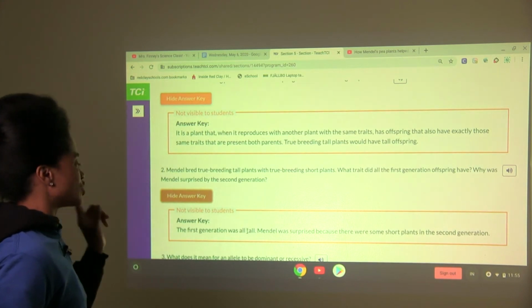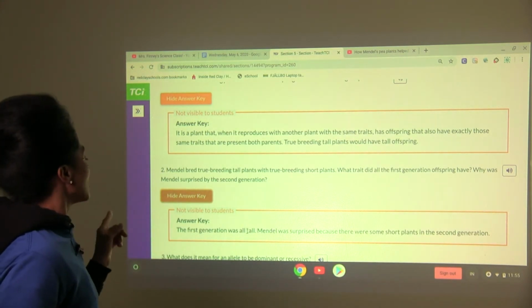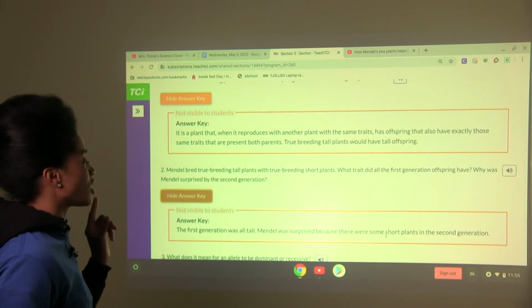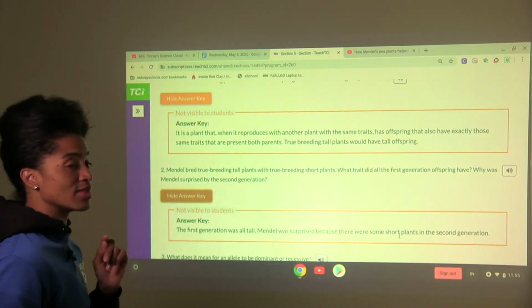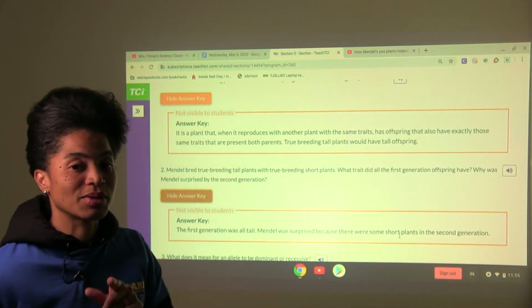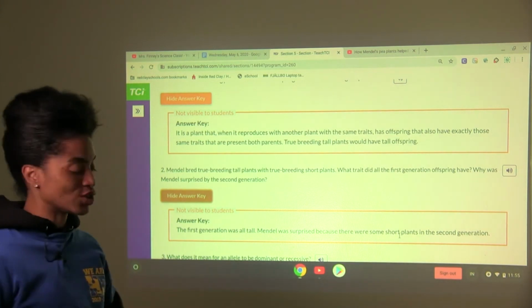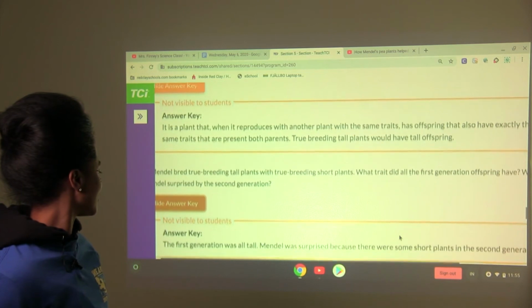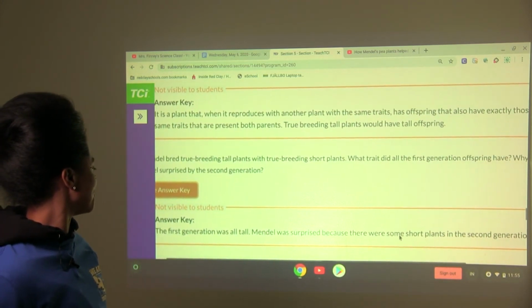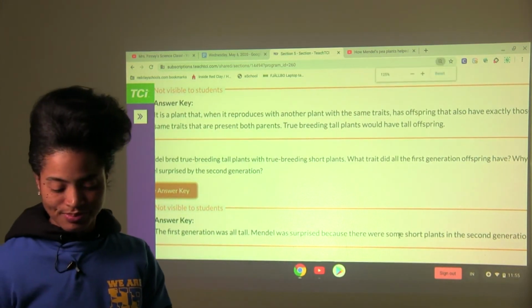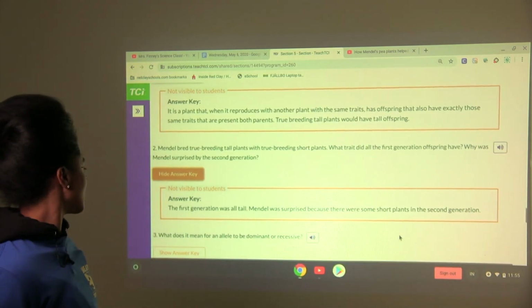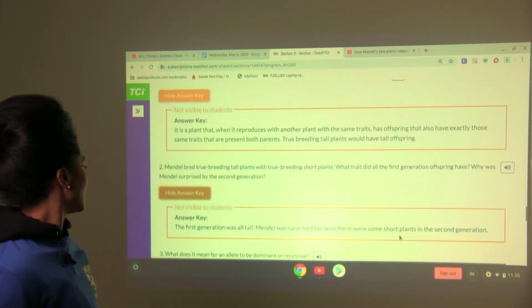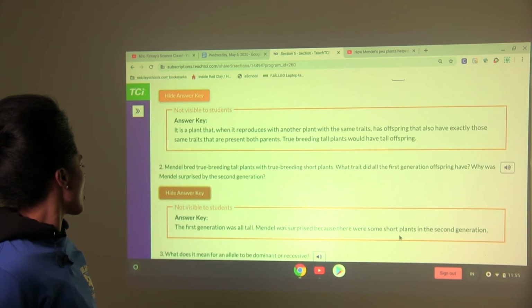The first generation was all tall. Mendel was surprised because there were some, what? Short plants in the second generation. Make sure you jot that down for number 2. Let me enlarge this so you can see it. Shrink this down just a snag. All right, here we go.